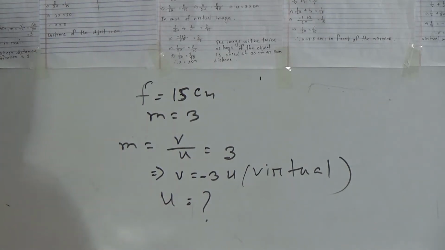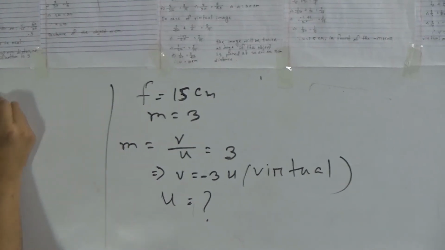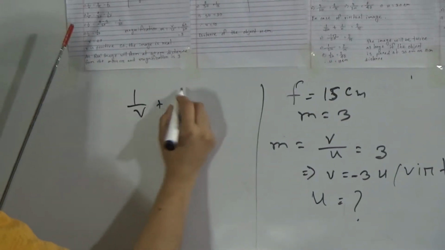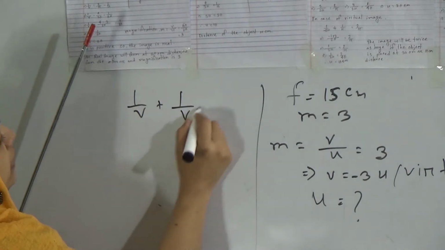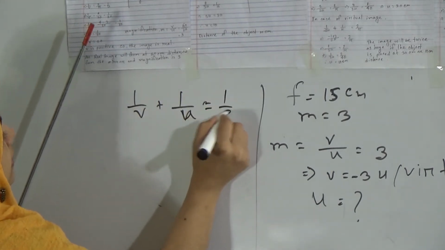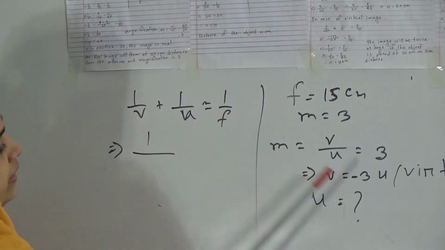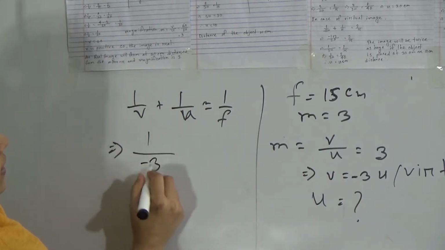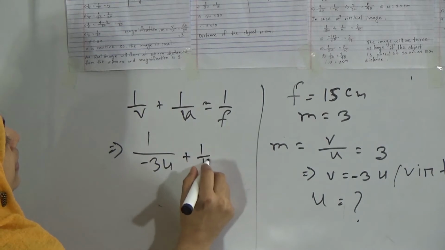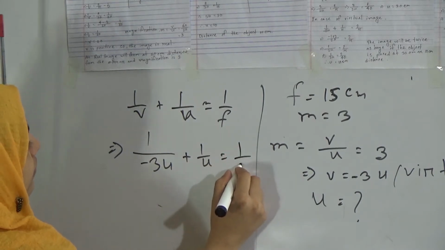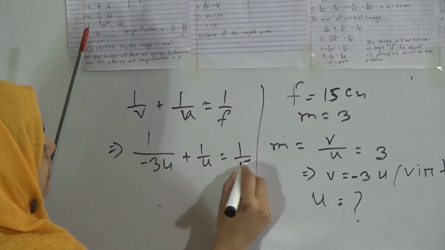So my dear students, now we'll solve this problem. We know the formula is 1 by v plus 1 by u equals 1 by f. So 1 by v, here given minus 3u, so write minus 1 by 3u plus 1 by u equals 1 by f. f means 15.